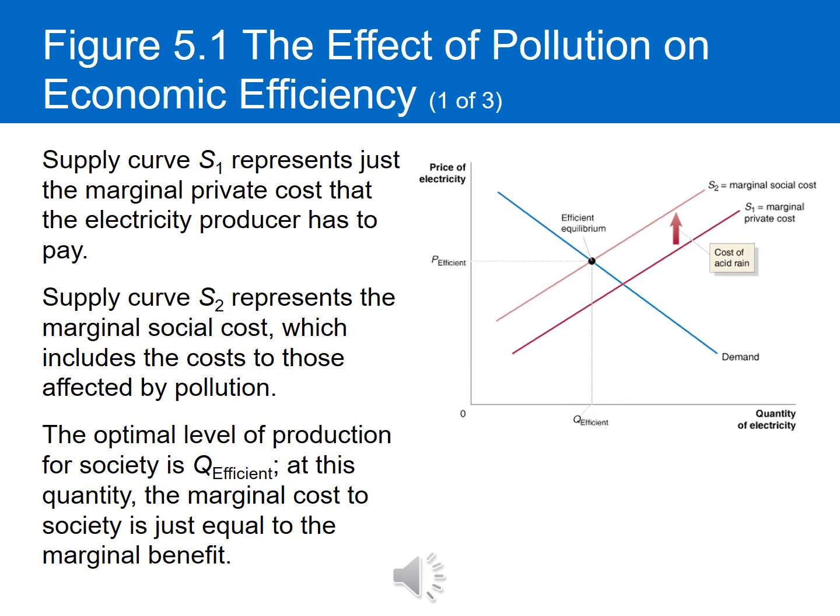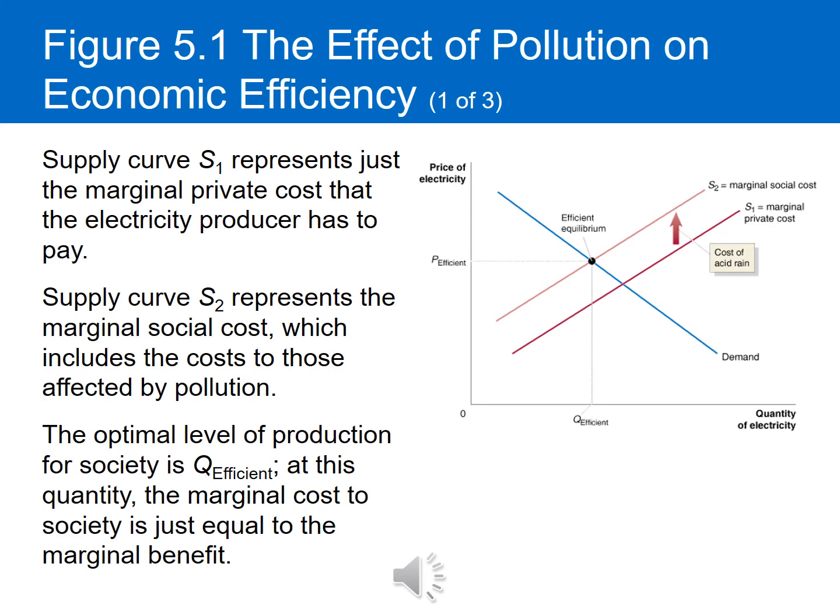Let's turn to our model of supply and demand for a market. I hope you guys aren't getting tired of this yet. So the supply curve, S1, represents the marginal private cost that the electricity producer has to pay. These are those costs we talked about that only they have to pay. The supply curve, S2, is the marginal social cost, and that includes the cost to those who are affected by pollution. So that's the total societal cost.